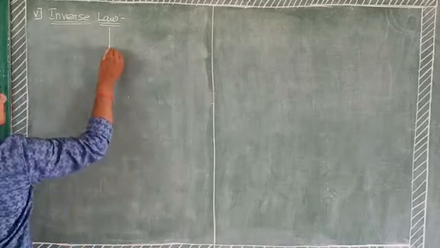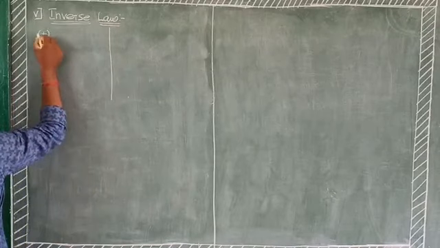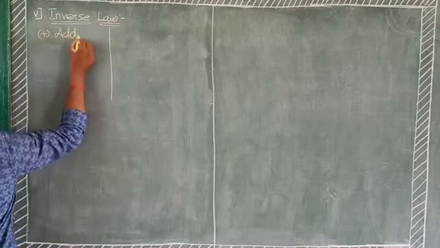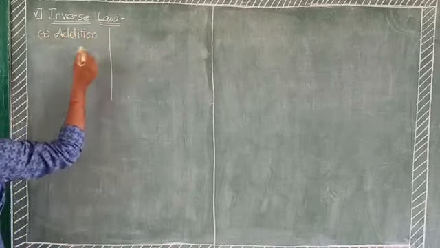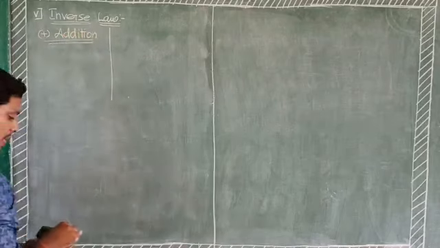The one is addition. Then the next one is multiplication.